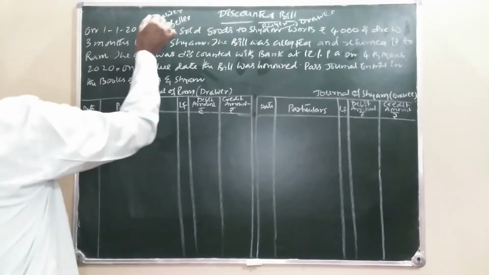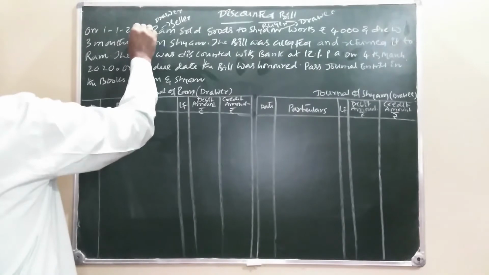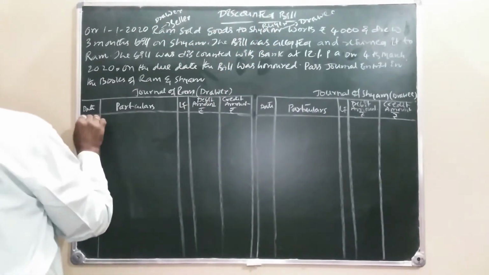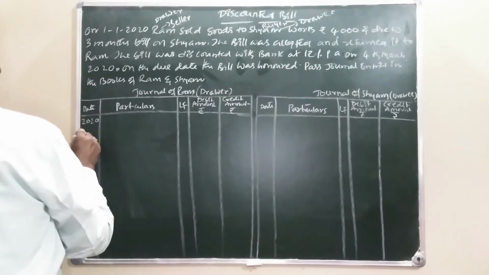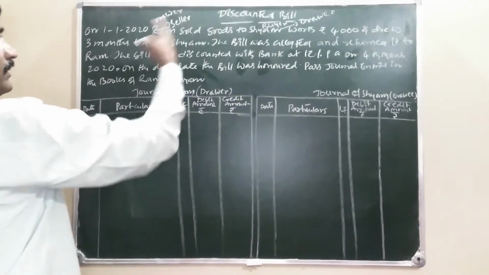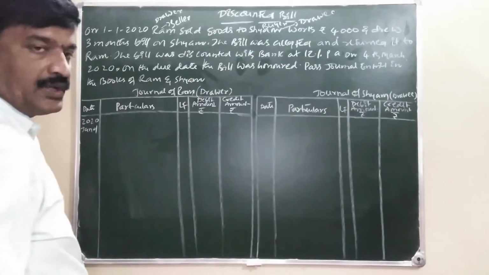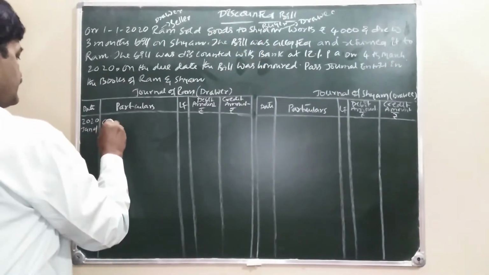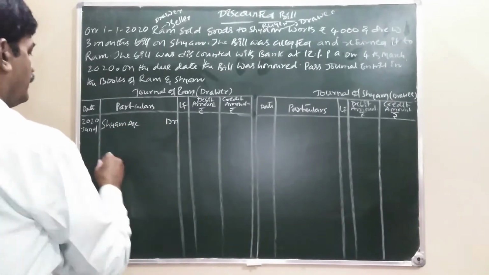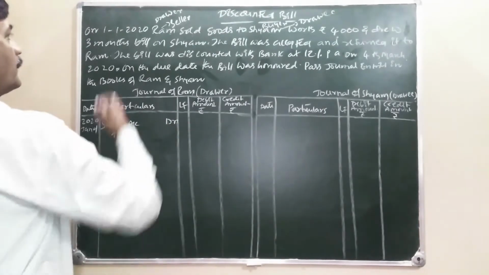Now, first line. 1/1/2020. Ram sold goods to whom? Shyam. 2020 January 1st, selling goods to Shyam. Shyam is a receiver. Shyam account debit, and what goes out?